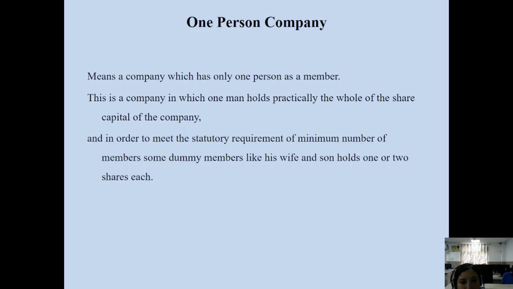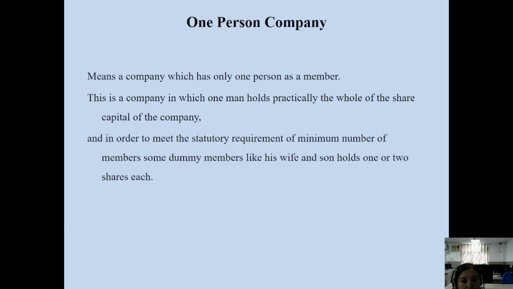We need employees in the company, we need directors in the company to take important decisions of the company, the board meetings of the company, but the capital provider in this case, one person, holds the maximum number of shares in the company, and that person is called the owner of the company,